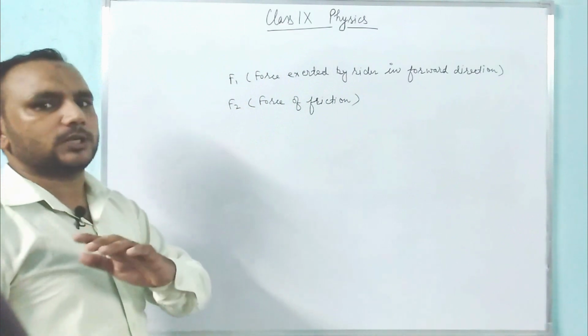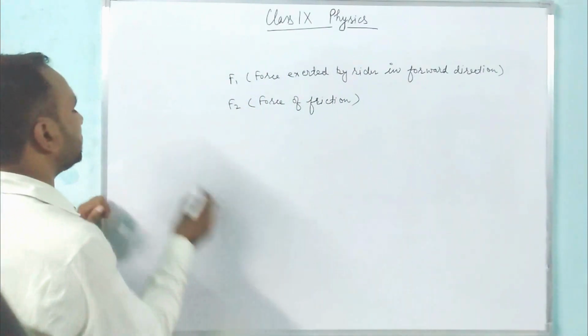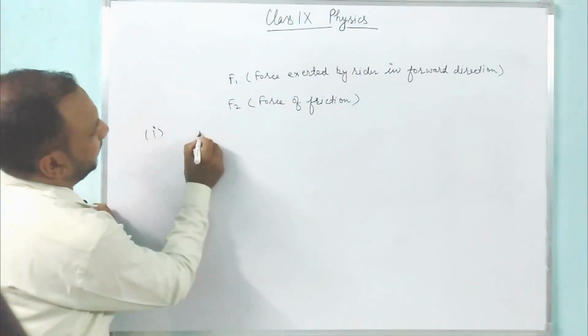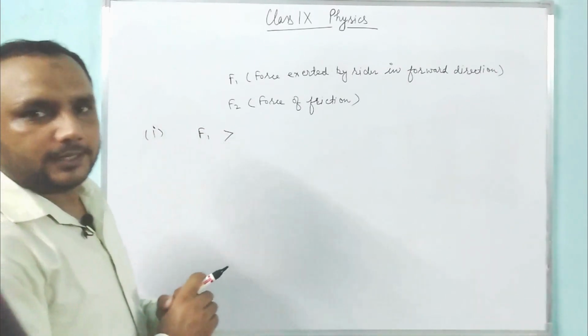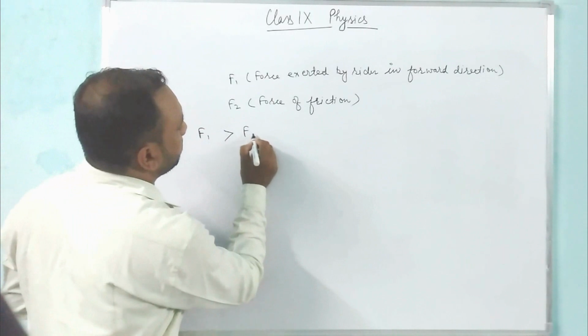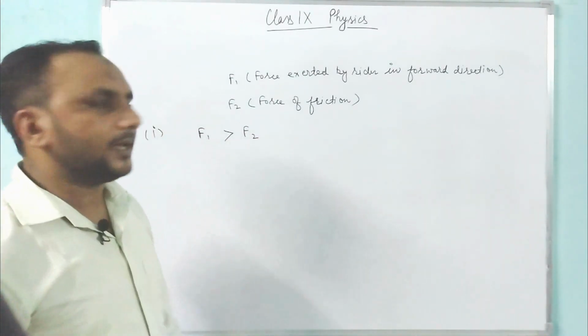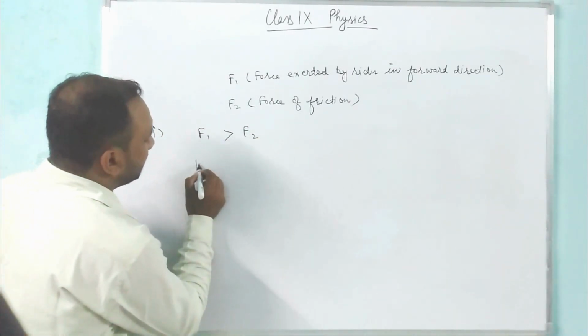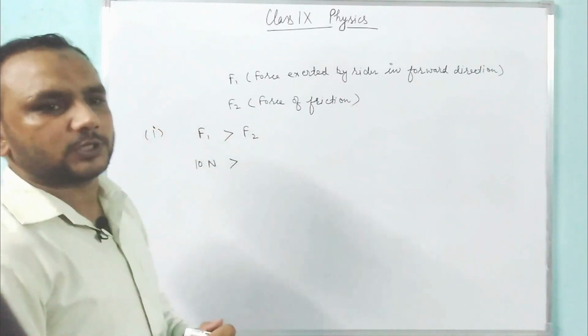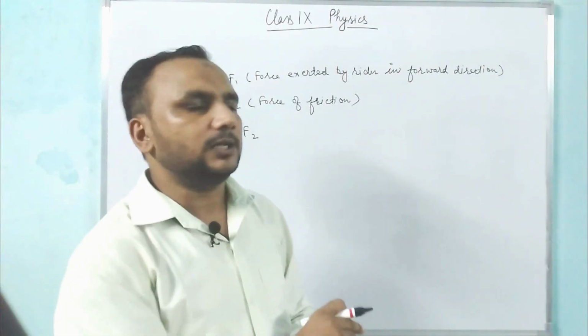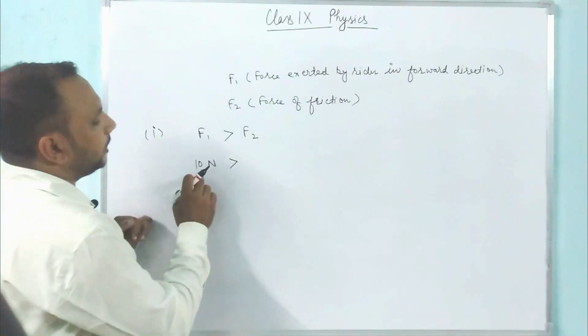Then three conditions arise. The first condition is F1, the force exerted by the rider, is greater than the force F2. Like if force F1 is 10 Newton, then force F2, the force of friction, must be less than force F1.